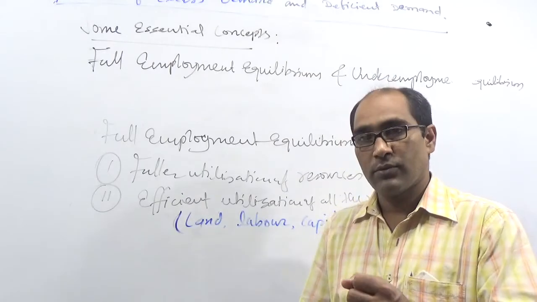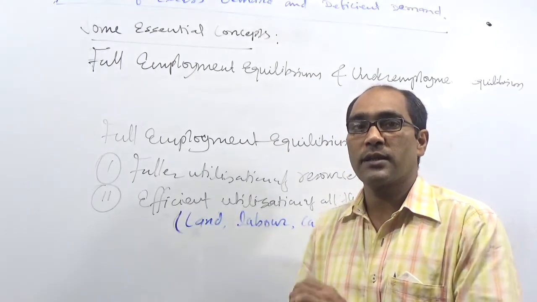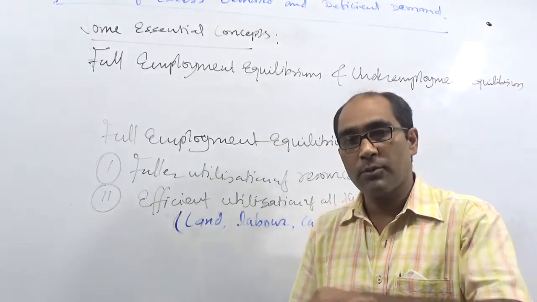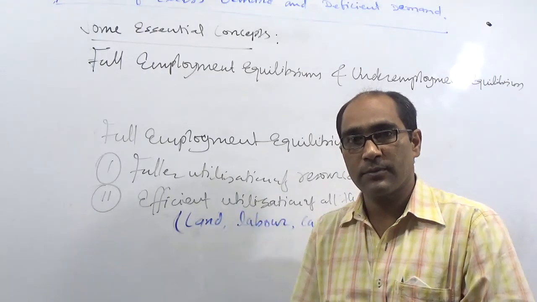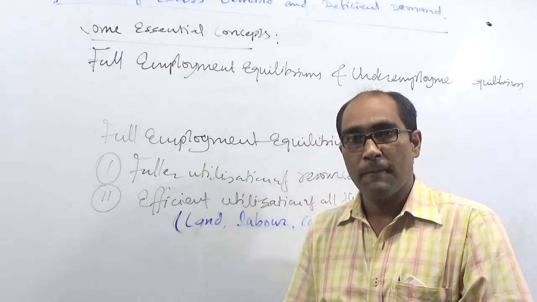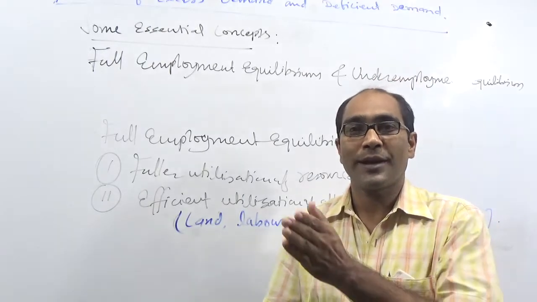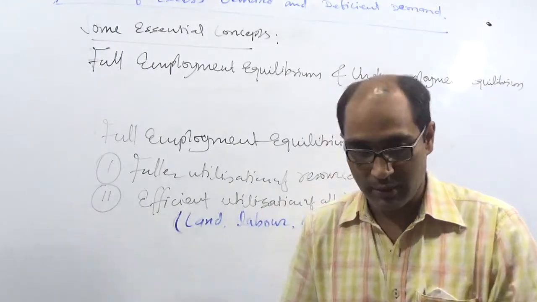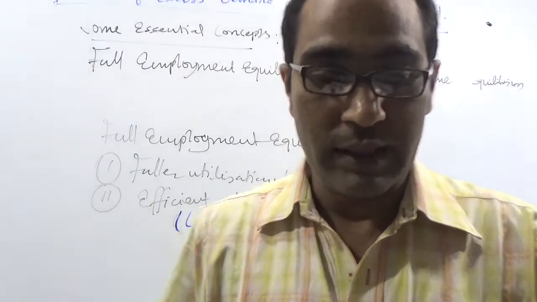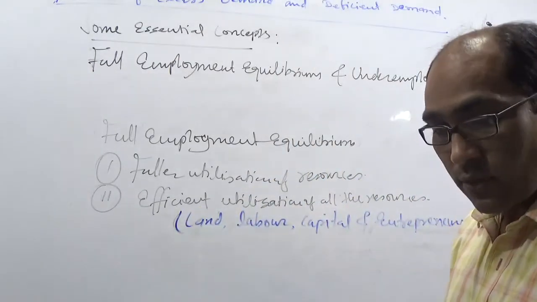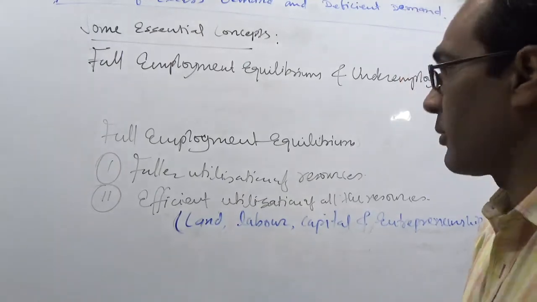If you have any objection regarding this, you have to understand another concept. What is the meaning of unemployment for the classic group of economists? What does it mean to have unemployment in the economy?